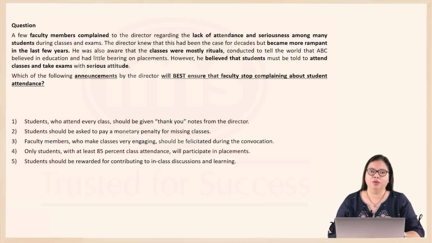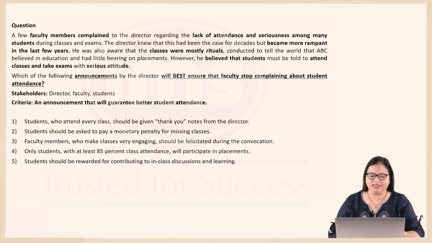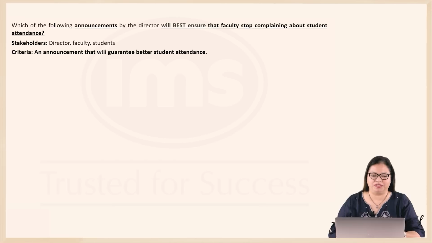The question says, which of the following announcements by the director will best ensure that faculty stop complaining about student attendance? This one should be an easier one. Now, our stakeholders are, of course, the director, the faculty, and the students. You need an announcement that will guarantee better student attendance because that announcement by the director will best ensure that faculty complaint stops. They will stop complaining about student attendance only if the students start attending. So, the announcement should guarantee better attendance. Let's examine each of the options.